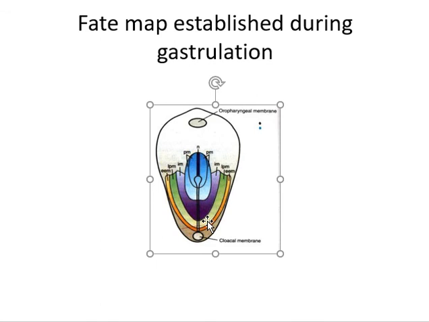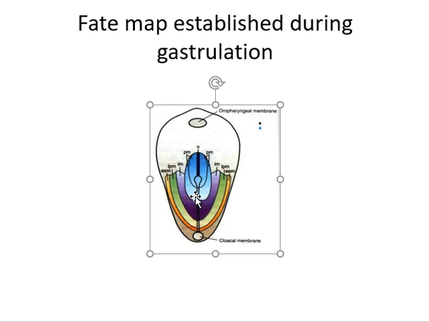From the caudal part they will form the lateral plate mesoderm, and from the most caudal part of the primitive streak will form the extraembryonic mesoderm. By this we come to know which part of the cells will migrate and form which part of the germ layer. This is the formation of the three germ layers.